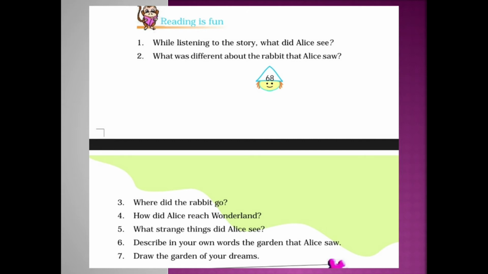Sixth one, describe in your own words the garden that Alice saw. Seventh one, draw the garden of your dreams. Below that seventh question, they have given you one box. In that box, you have to draw your imagination garden. Whatever you want to sow in your garden, you have to draw that in that box. Draw neatly. If you wish, color it neatly.